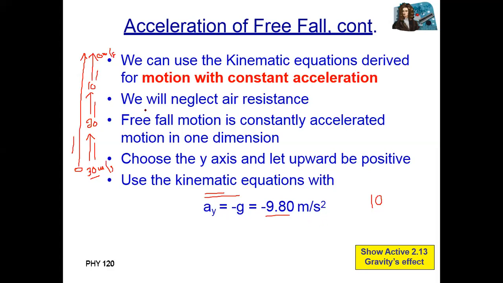Then it will start moving toward the center of the earth, so it will increase by 10 each second. After 1 second it will be 10, after 2 seconds it will be 20, and after 3 seconds again it will be 30. The same position has the same velocity: 30 is the starting position and 30 again.